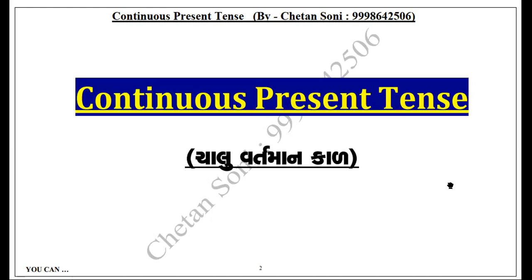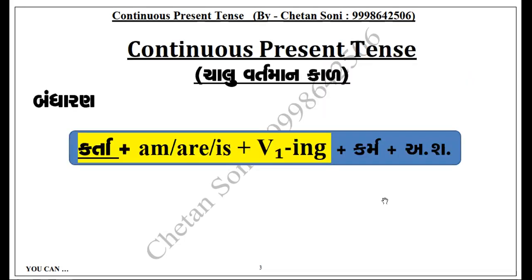I is the subject. Then plus am, is, are, and plus verb with ing. Clear? Simple. Subject plus am/is/are plus verb with ing, right? Again, subject plus am/is/are plus verb with ing. See, you should focus on the sentence. Automatically, this will come out. If you focus, subject plus am/is/are plus ing, it will come.